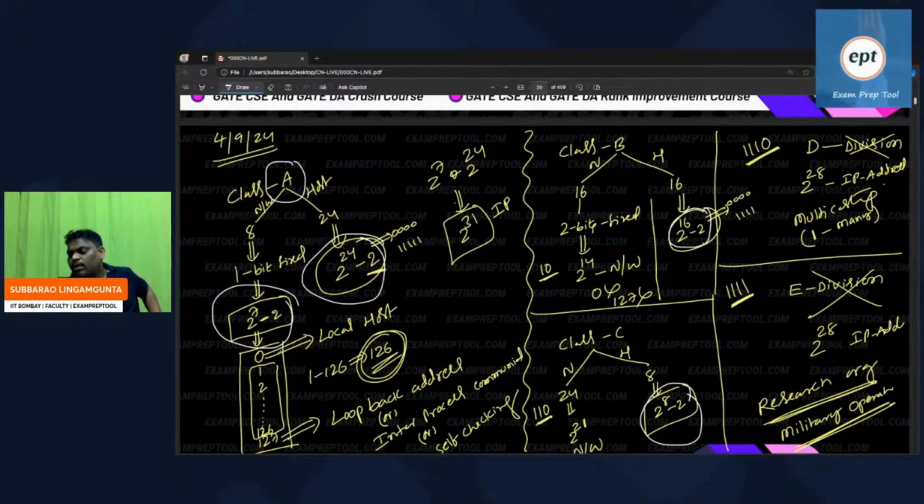Just remember only these points. 2 power 28 IP addresses. D will be used for multicasting. E contains 2 power 28 IP addresses. It will be used for research purpose, military operations purpose, meaning some security. Secure IP addresses I cannot give to everyone. These IP addresses are designed for security purpose.